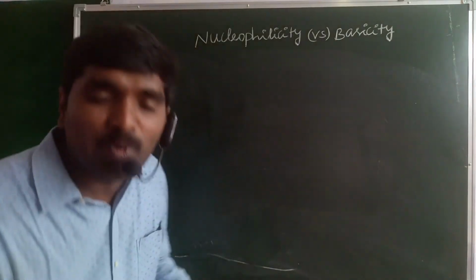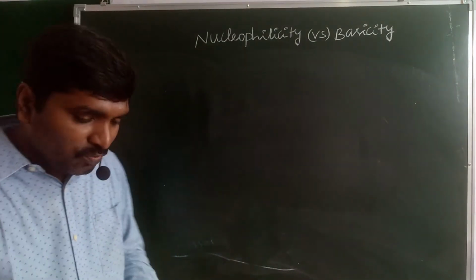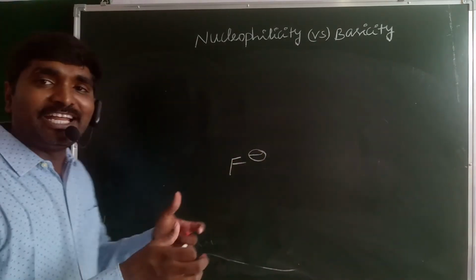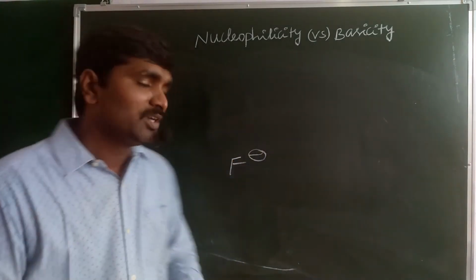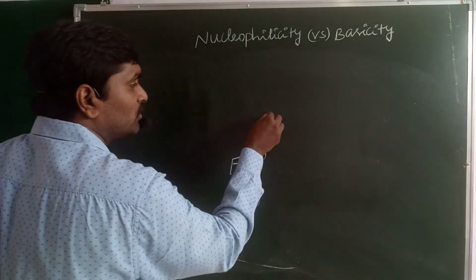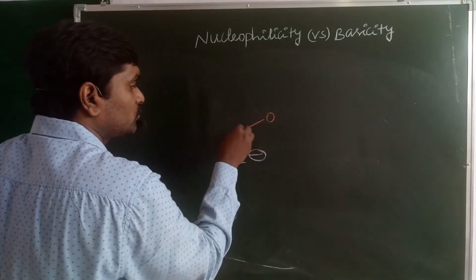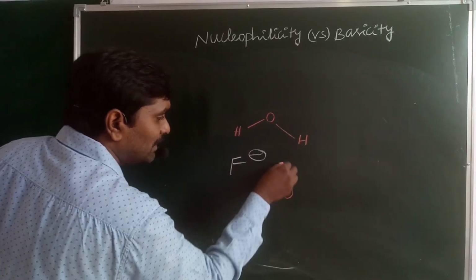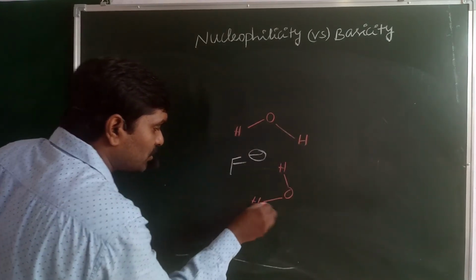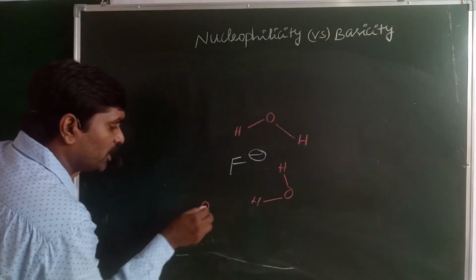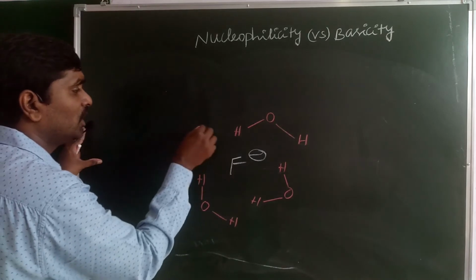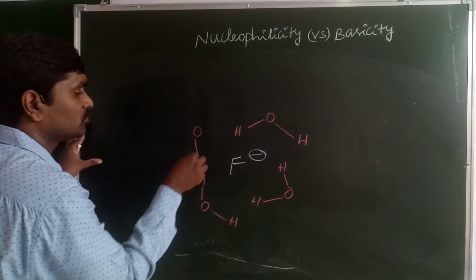What happens with the polar protic solvent? When you take F minus and place it in the water molecule, H2O like this, you know that electronegative elements form hydrogen bonding with hydrogen.